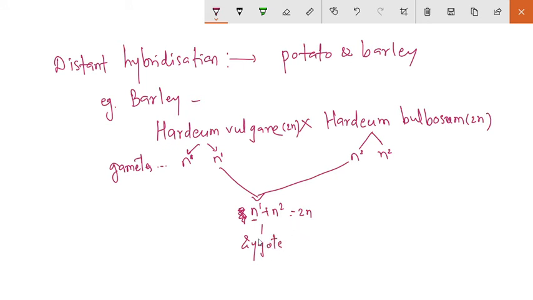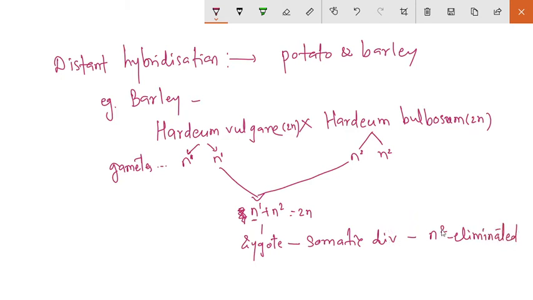But what happened at the time of the formation of the zygote and the somatic division? During the somatic division, the Hordeum bulbosum chromosomes, this n2, get eliminated.